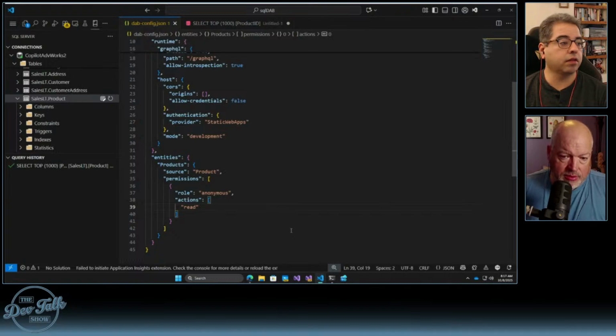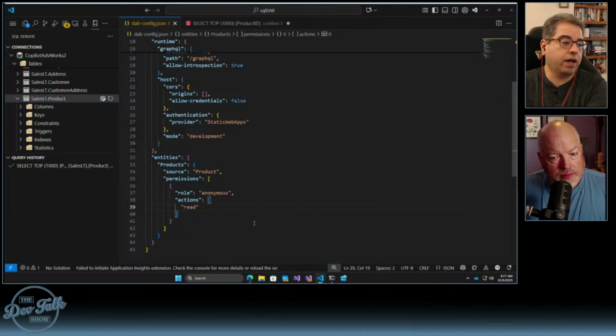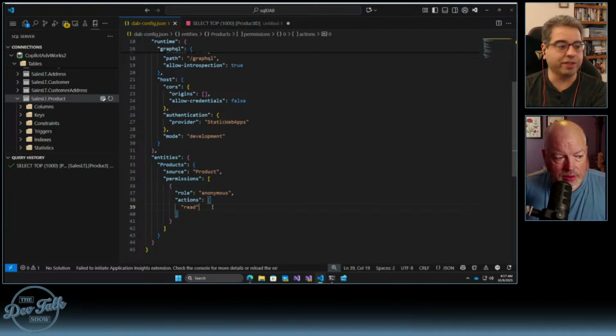I'm going to save it. Yeah, it's an array, so we've got select one or more rows. That's interesting to me. While you're saving it and getting moving on, it makes me feel like you could have a permission set that's a little bit more powerful, but then the data API builder could still restrict that. That might be interesting to play with: a user that has more power, but then set it to read and then try to update and see what it does.